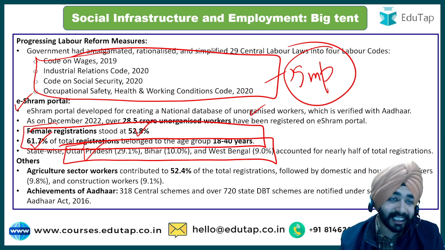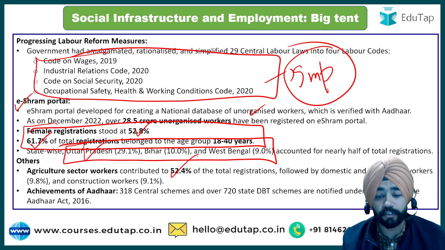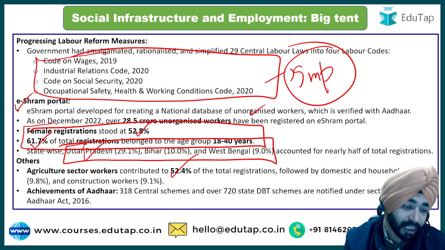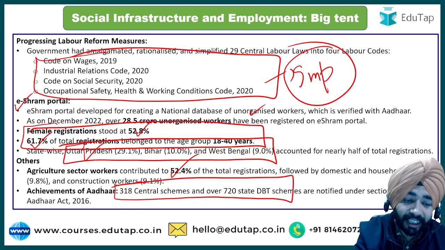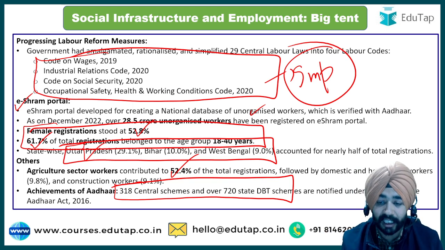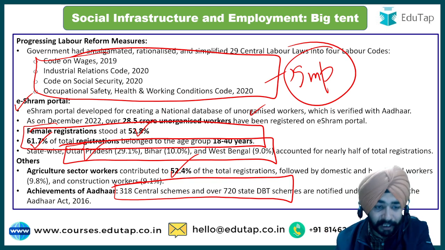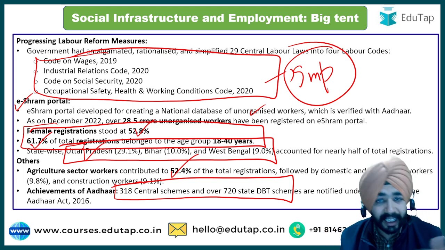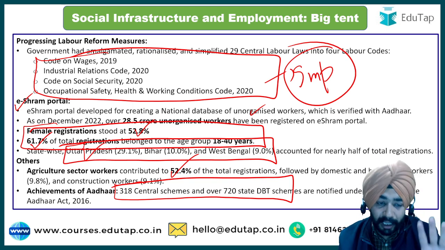Now, in terms of other things that have been highlighted, it says agricultural sector workers are contributing around 52.4% of the total registrations. ठीक है जी, again under the e-Shram portal. And in terms of Aadhaar, it says 318 central schemes and 720 schemes with direct benefit transfers are notified under the Aadhaar Act. So you do not have to remember all this number of schemes, but the basic idea है कि आधार का भी enrollment जो है वो काफी ज्यादा increase हुआ है. This number is not that important for the examination, okay? But you should have a basic idea.